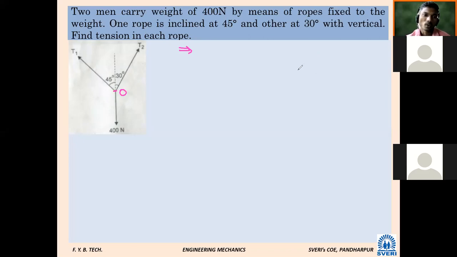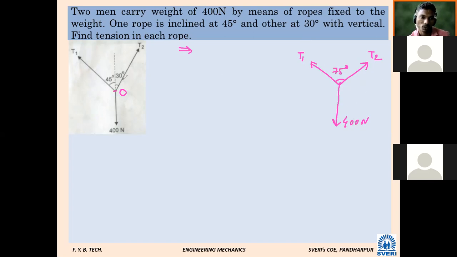So what will be the angle? Here one person with T2 is carrying the weight, here one person with T1 is carrying the weight, and one line is vertical like this, with 400 here. What will be the angle between T1 and T2? 45 plus 30, 75. What will be the angle between this 400 Newton and T2?